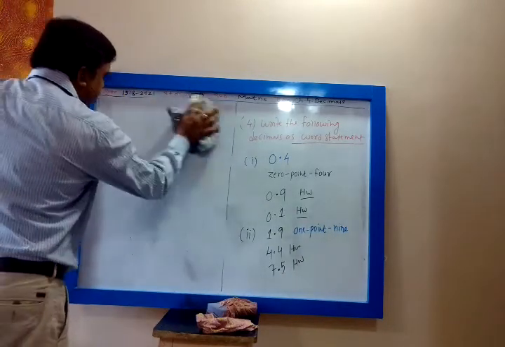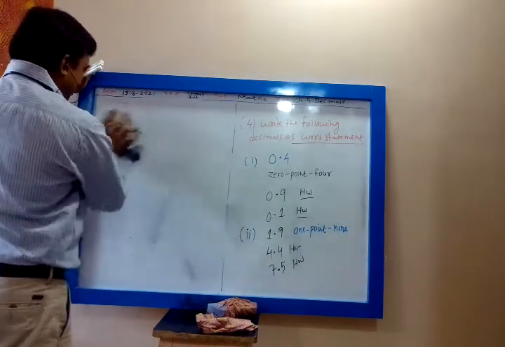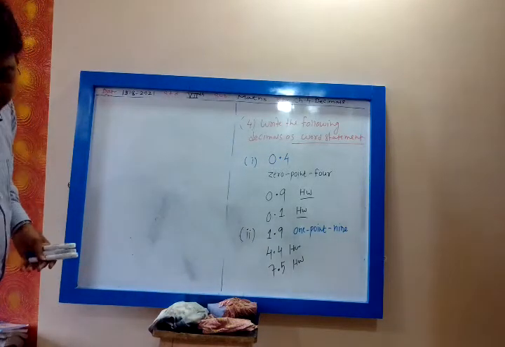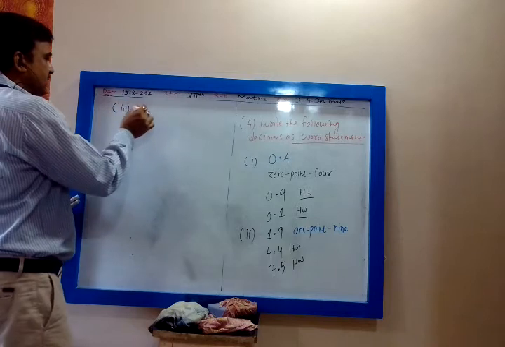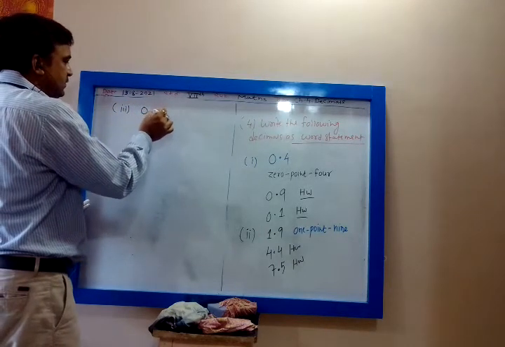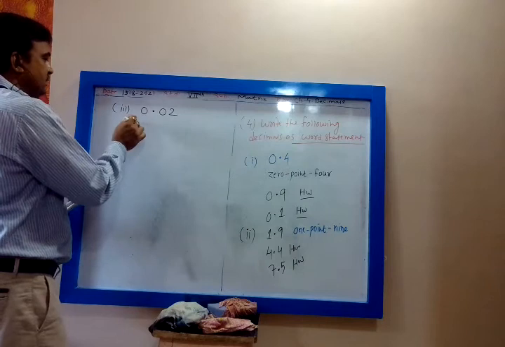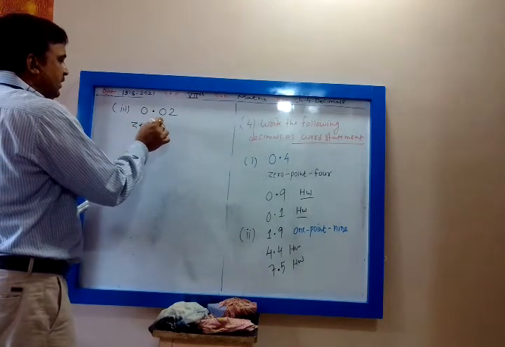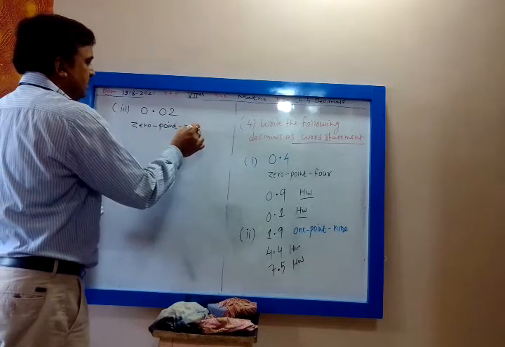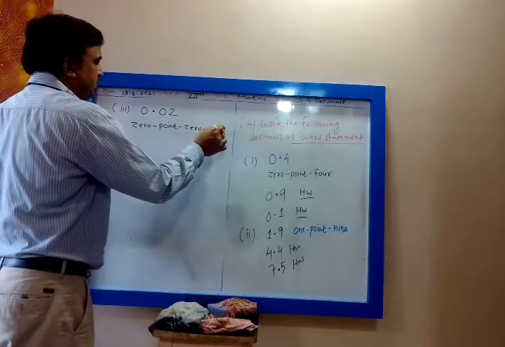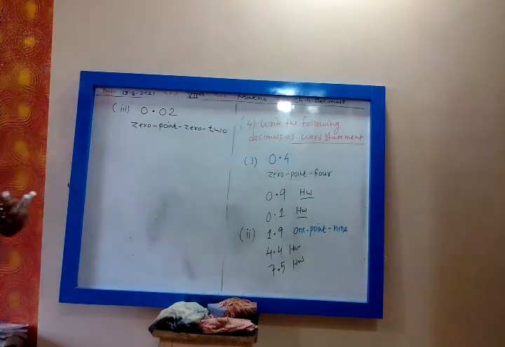After decimal you have to read the number as single digits. Next, the third one, 0.02. What will you read this as? Zero dash point dash zero dash two.